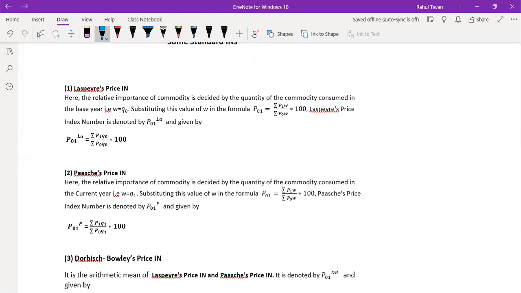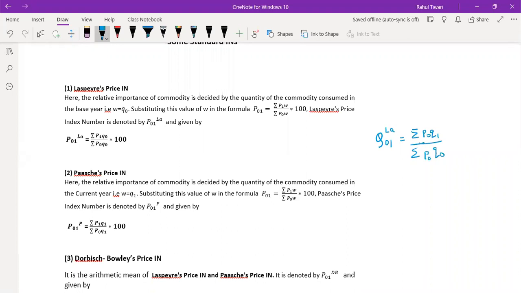As I said, the quantity index number will be denoted by Q01, because here price is denoted by P01. Similarly, quantity will be denoted by Q01 La is equal to, what is the usual definition? It is Q1 upon Q0, right? Usual definition. And in this case, you have to multiply by P0, P0.